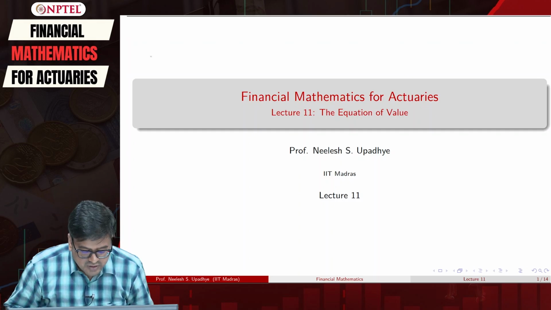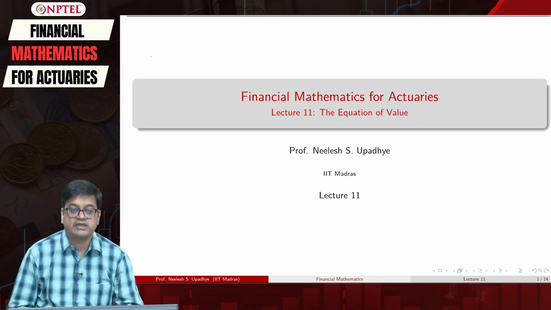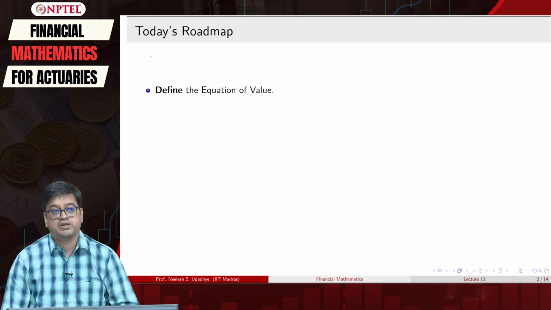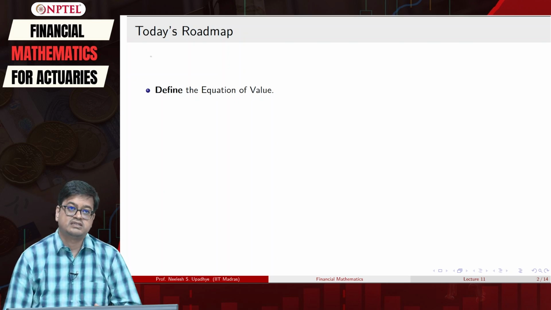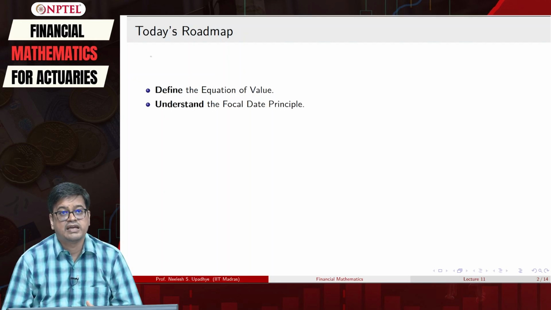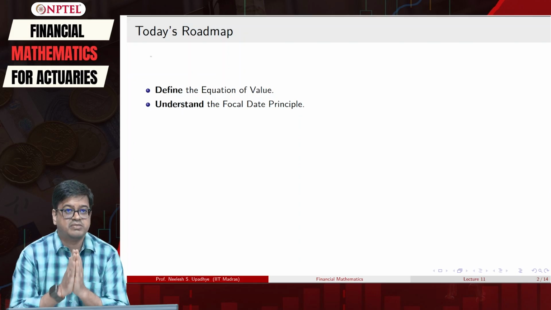In the equation of value we will appeal to the same concept that we started in week 1, that is time value of money. Money has a time dimension. So because money has a time dimension, we need a principle called focal date, which will enable us to collapse the time dimension and bring everything to the same date.